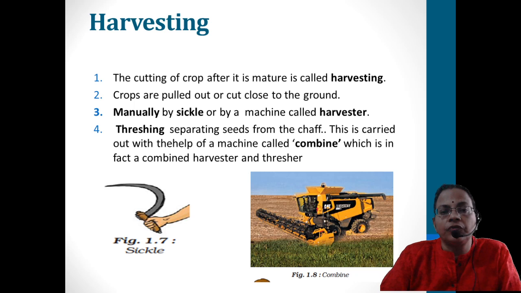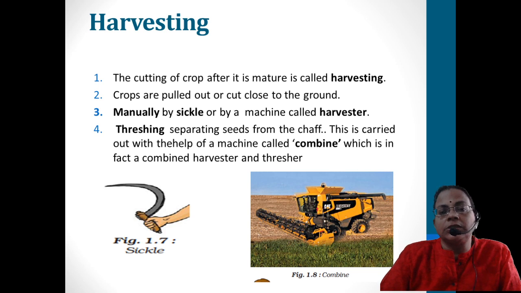So we can go for a machine. That machine is called a harvester. So with a tractor or with the help of a harvester machine, there is a threshing and harvesting machine itself, that is called a combine. Okay, either with the help of a harvester machine or manually also we can do it.